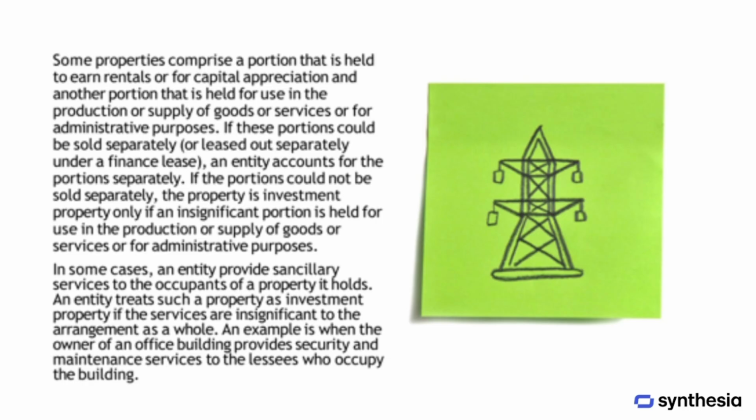Some properties consist of a portion that is held to earn rentals or for capital appreciation, and another portion that is used for the production or supply of goods or services or for administrative purposes. If these portions can be sold separately or leased out under a finance lease, the entity accounts for them separately. If the portions cannot be sold separately, the property is considered investment property only if an insignificant portion is used for the production or supply of goods or services or for administrative purposes.